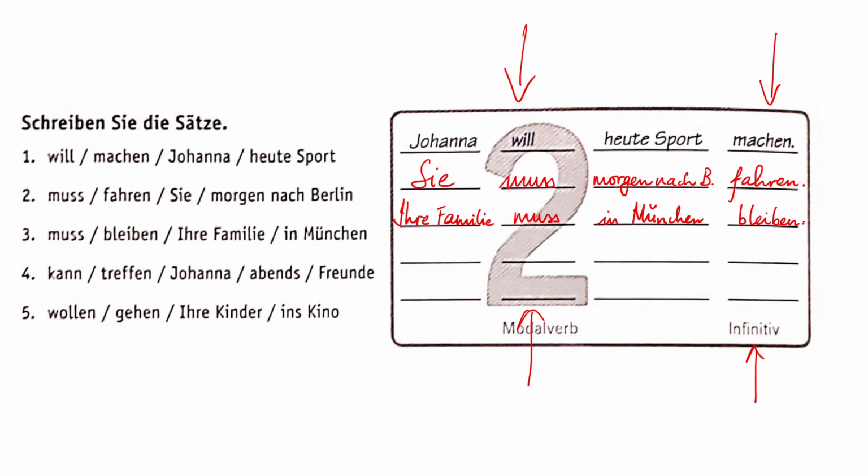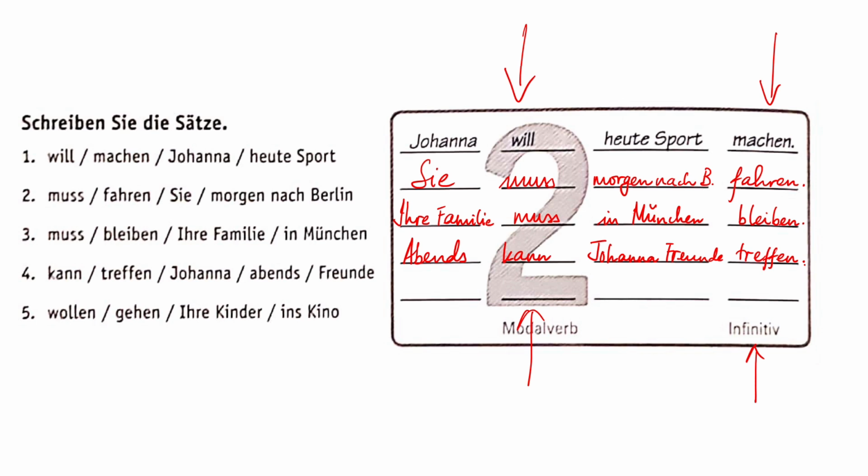Kann treffen Johanna abends Freunde? Johanna, oder abends? Wir können auch sagen abends. Kann Johanna Freunde treffen. Und das letzte Wort ist immer das Hauptverb. Und wir können das auch mit Johanna beginnen.